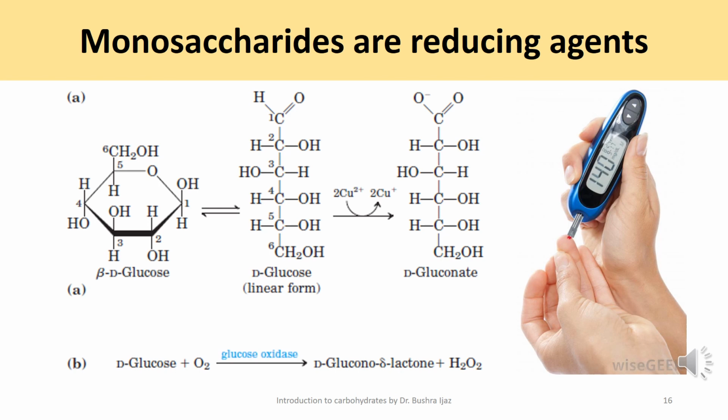Glucose and other sugars capable of reducing ferric or cupric ions are called reducing sugars. This property is the basis of Fehling's reaction, which is a qualitative test for the presence of reducing sugar in any compound. By measuring the amount of oxidizing agent reduced by a solution of the sugar, it is possible to estimate the concentration of that sugar.